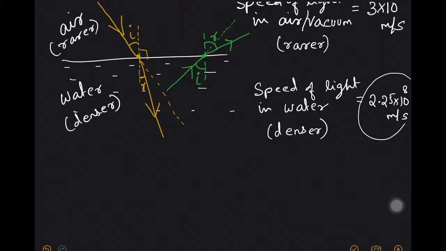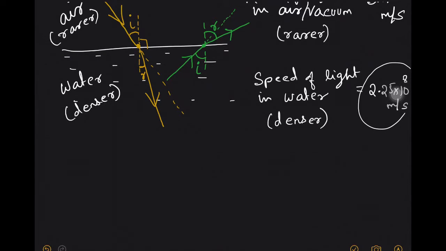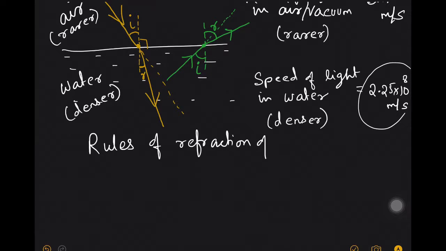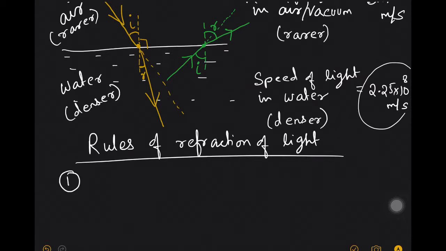Now there are certain rules which refraction of light obeys. So let us discuss about those rules. Rules of refraction of light. The first rule is very similar to your rule of reflection, which you have studied already in lower classes. So first law of refraction of light is